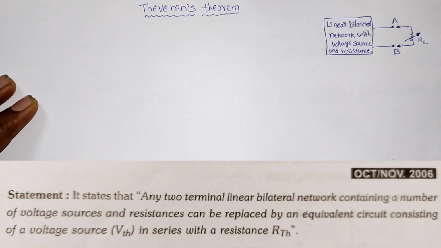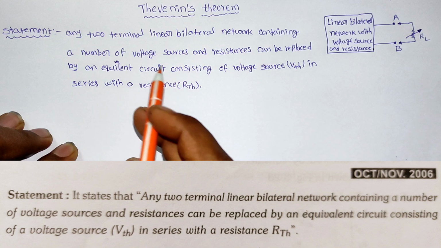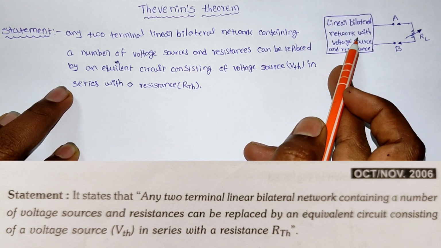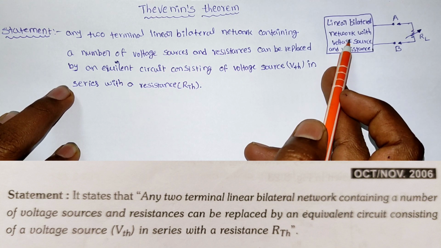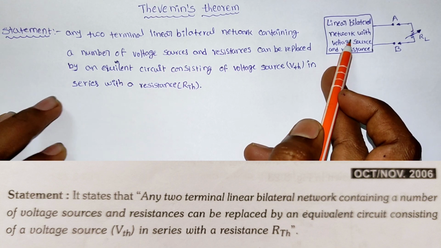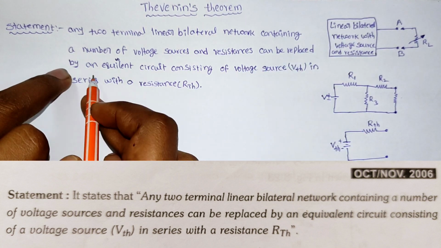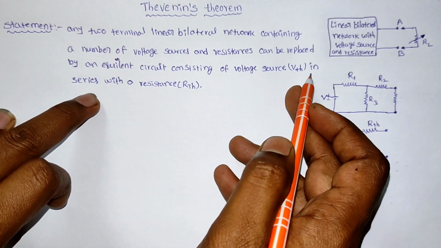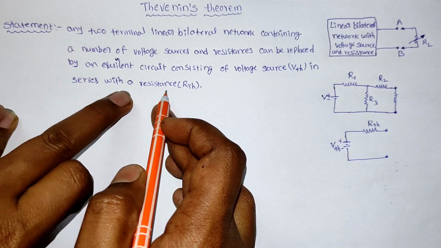Hi friends, now we are going to discuss Thevenin's theorem. According to the statement, any two-terminal linear bilateral network consisting of a number of voltage sources and resistances can be replaced by an equivalent circuit consisting of a voltage source VTH in series with a resistance.